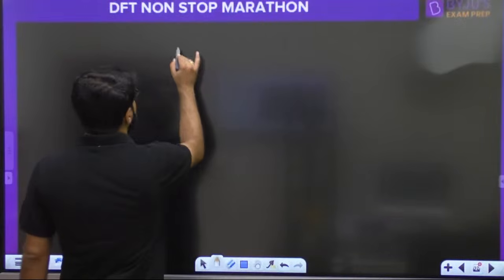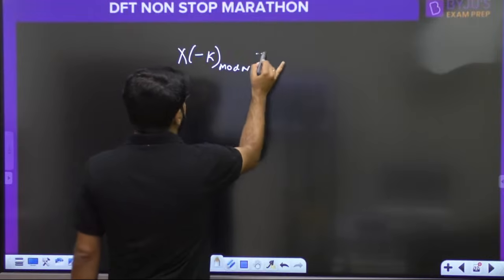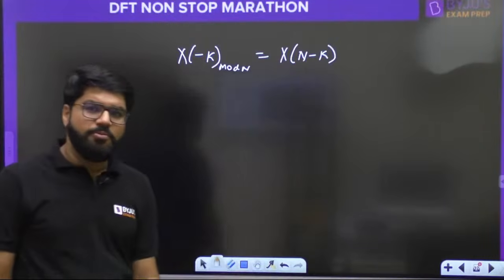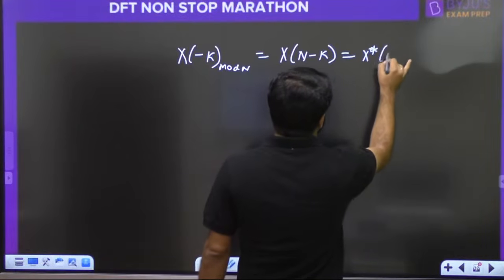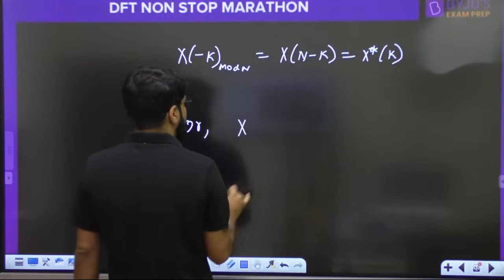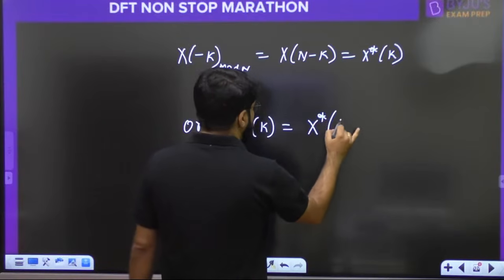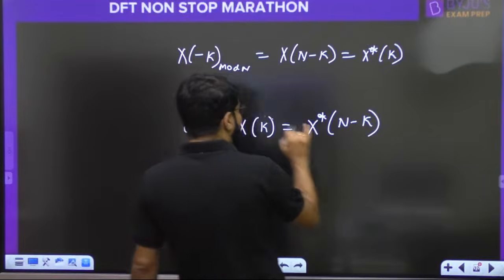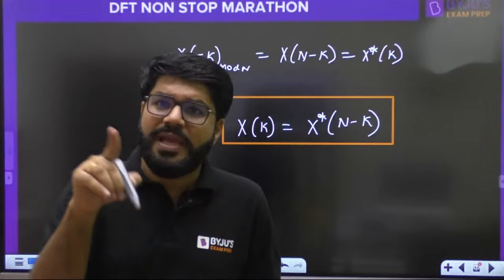One more thing I have told you, x minus k mod n, which is also x of n minus k with the circular folding concept. I also told you that this is equal to x n minus k, and that is equal to x star k. Or finally I will put it like this: x of k is equal to x conjugate n minus k. That is actually the property I already used in the question.